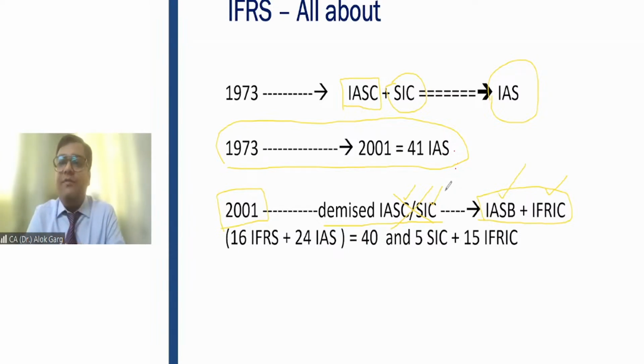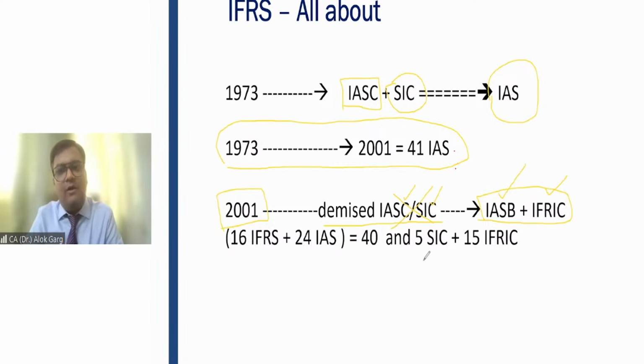The job of the International Accounting Standard Board and the International Financial Reporting Interpretation Committee was to review the old International Accounting Standards. Wherever they found that a change was required, they changed them, because a lot of amendment was required. So they deleted the International Accounting Standard and introduced a new one in the name of IFRS. So the IFRS, started in 2001.